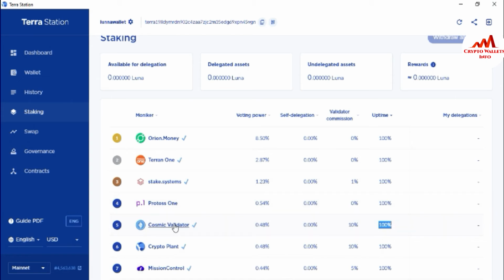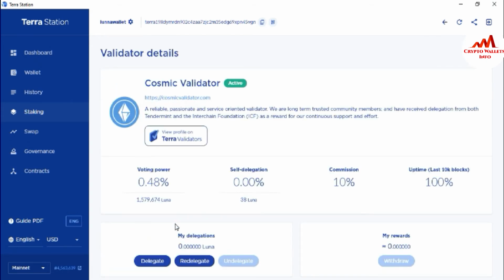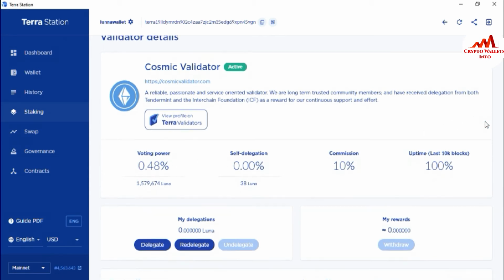You simply click on it, and after that you can see the profile of the Terra validator. This is the validator, and you can also visit their website, cosmicvalidator.com. Just click on it and go to their website, and you will get all the information. Now you can see the voting power, self delegation, commission, and uptime.